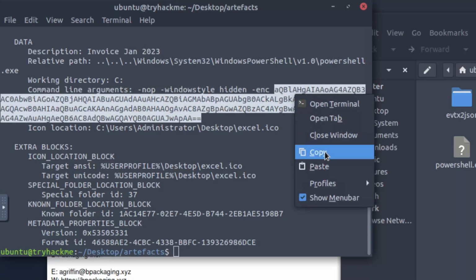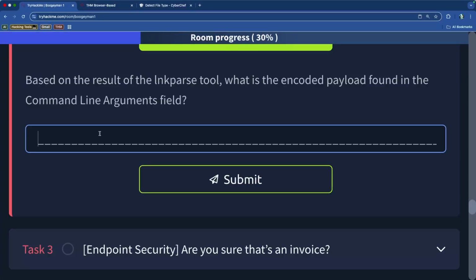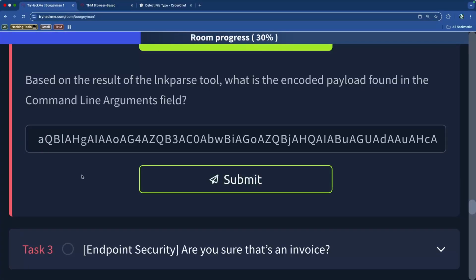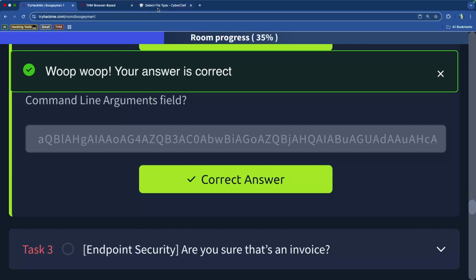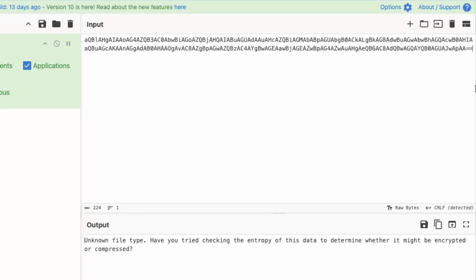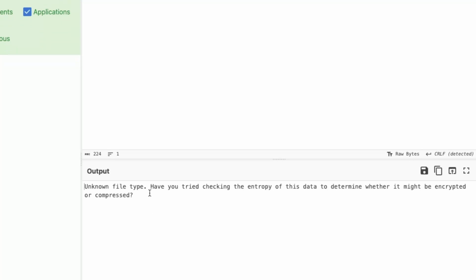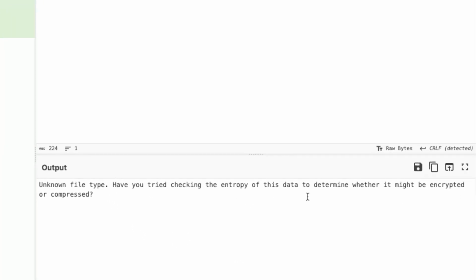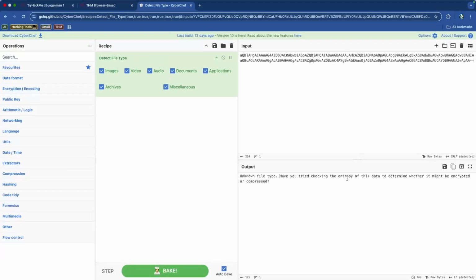So can I copy that? There we go. We can copy that. I would assume that that's what they want. And let's see if that is, yeah, that is indeed what they want. So now, because we're nosy, we're going to drop it into CyberChef. And so what do we see? We see unknown file type. Have you tried checking the entropy of this data to determine whether it might be encrypted or compressed?